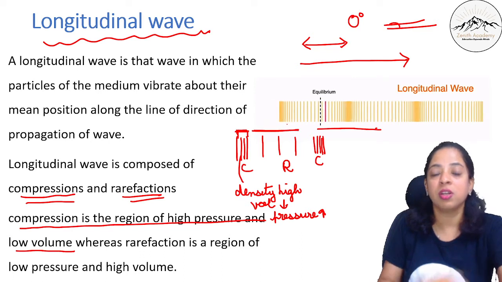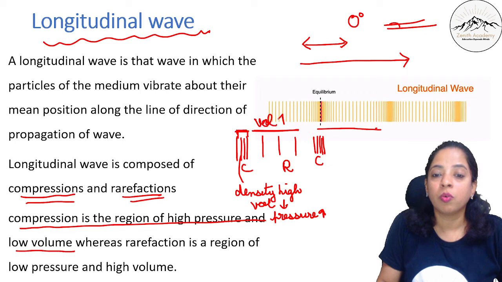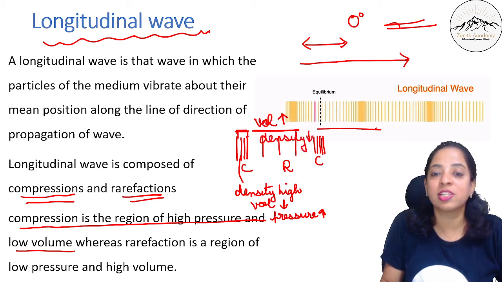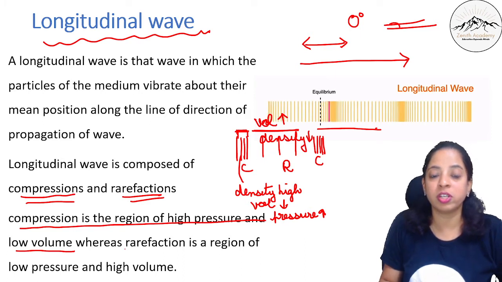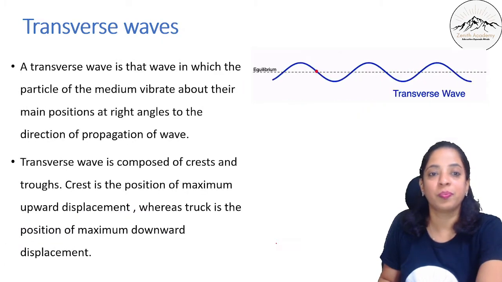Whereas in the rarefaction, it is covering larger area. So the volume is more. Density is low and pressure is also low. I hope you have understood. Rarefaction is a region of low pressure and high volume.